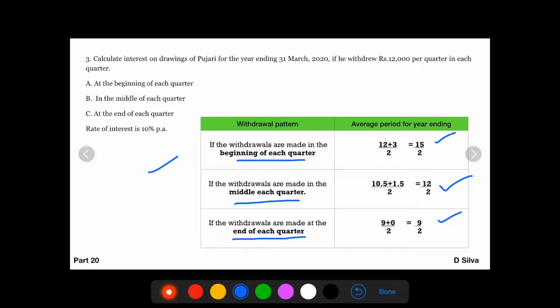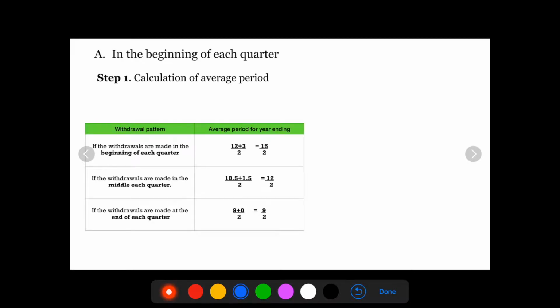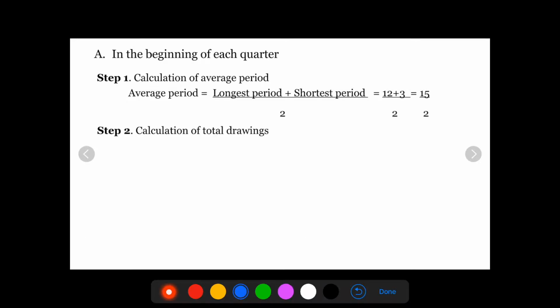Let's calculate for the first scenario, at the beginning of each quarter, what is interest on drawings. Step 1, calculation of average period. I have taken the average period as 12 plus 3 divided by 2 is equal to 15 by 2. Step 2, calculation of total drawings.